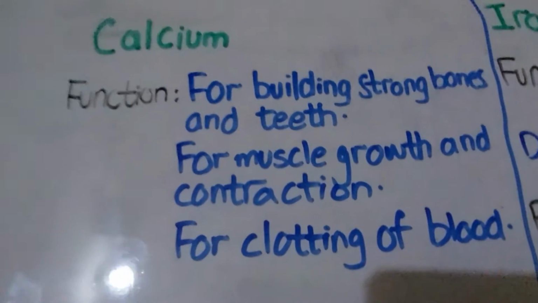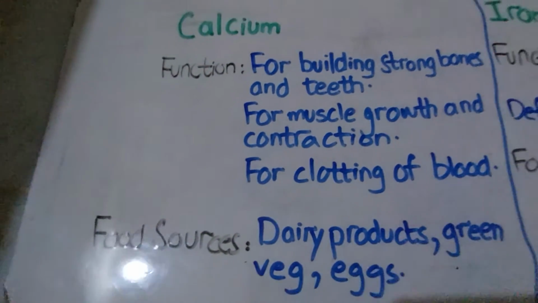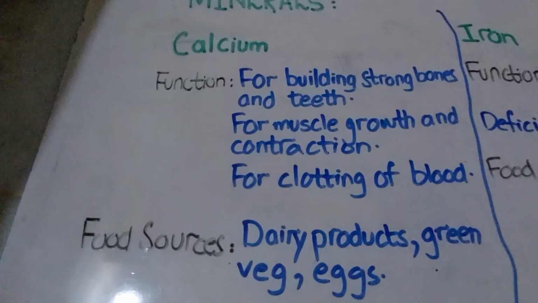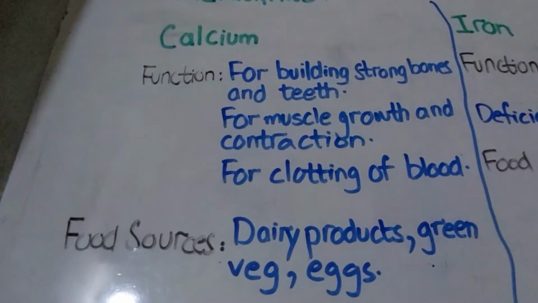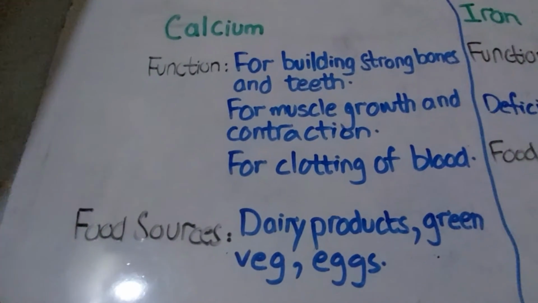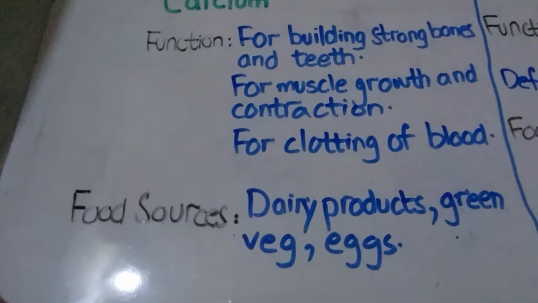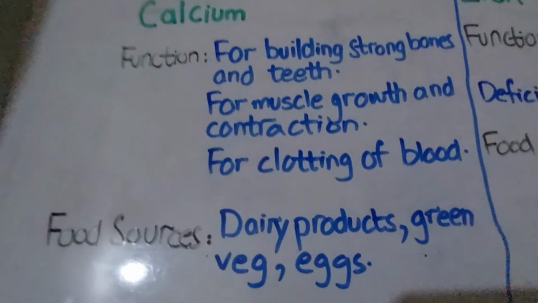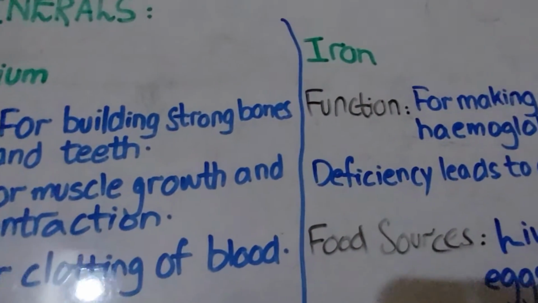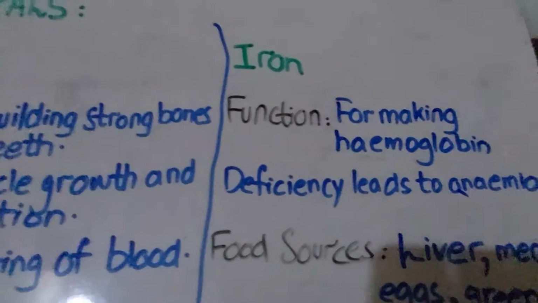Now let's move forward to the food sources of calcium from which we can obtain calcium. Dairy products, as I told you, milk and yogurt, etc. Green vegetables and eggs. These are the food sources. Now let's move forward to the second of the minerals, which is iron.